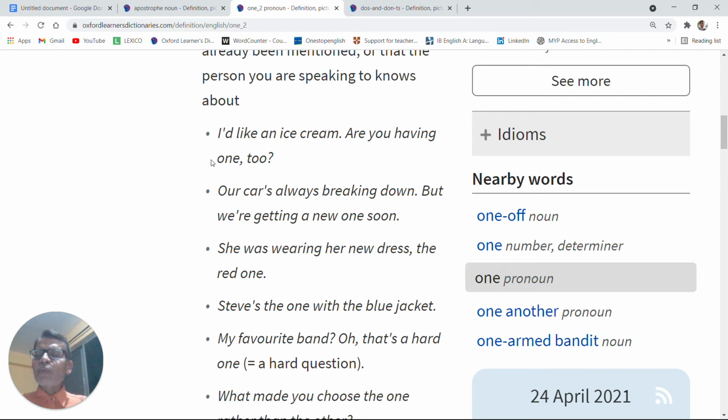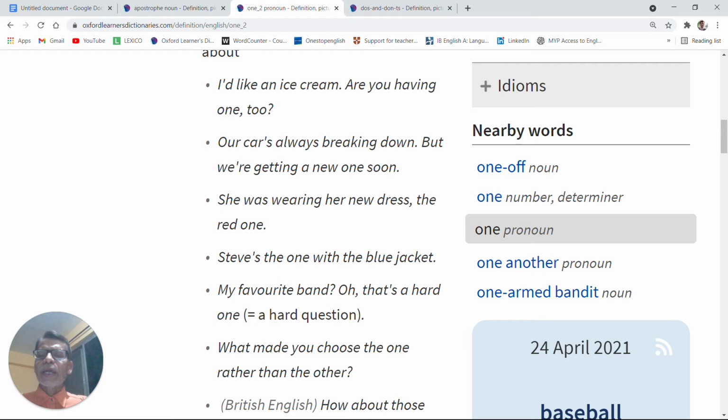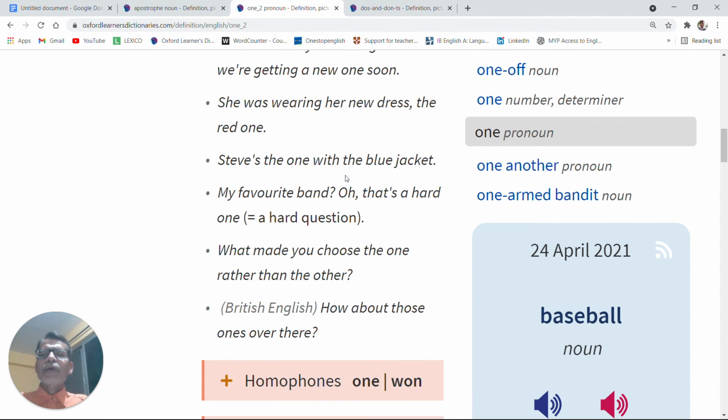Are you having one too? Here one means are you also having an ice cream? Okay. Our car's always breaking down. Of course, here car is always breaking down, but we are getting a new one soon. Look at the use of one. She was wearing her new dress, the red one.